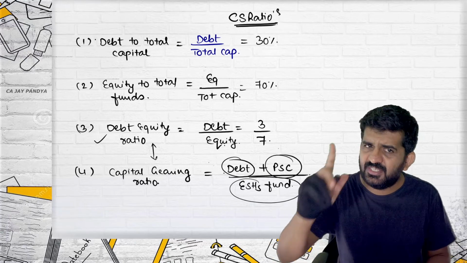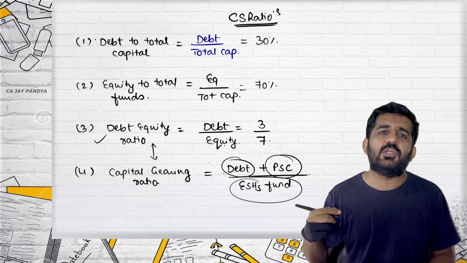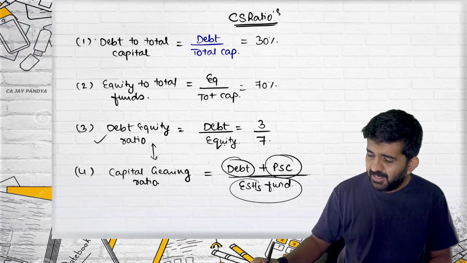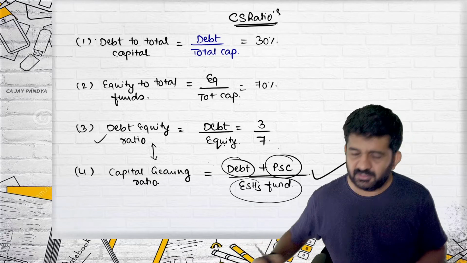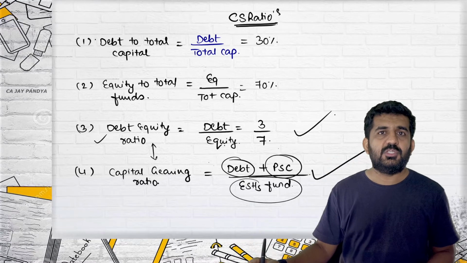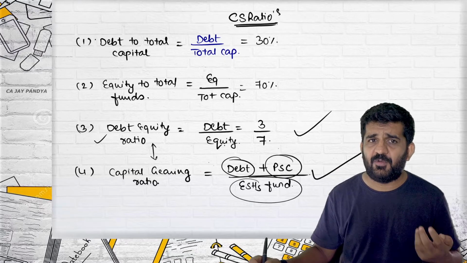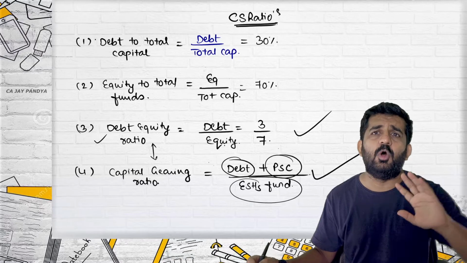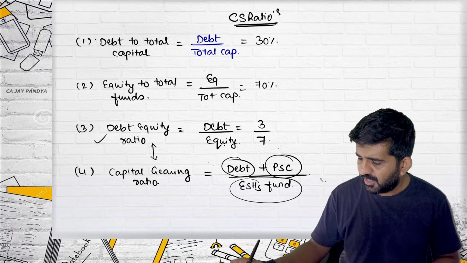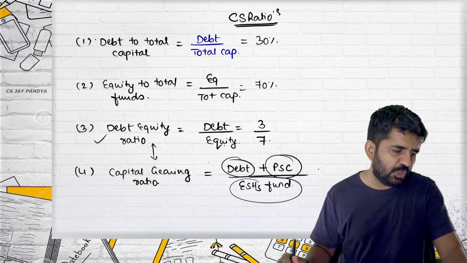Is it risky? Yes. It is risky as compared to equity. It is less risky as compared to debt. Alright, but in this ratio it is treated as risky. Believe me, the majority of those who analyze a financial statement always take out both ratios, capital gearing as well as debt equity ratio. Important ratio, capital gearing ratio.